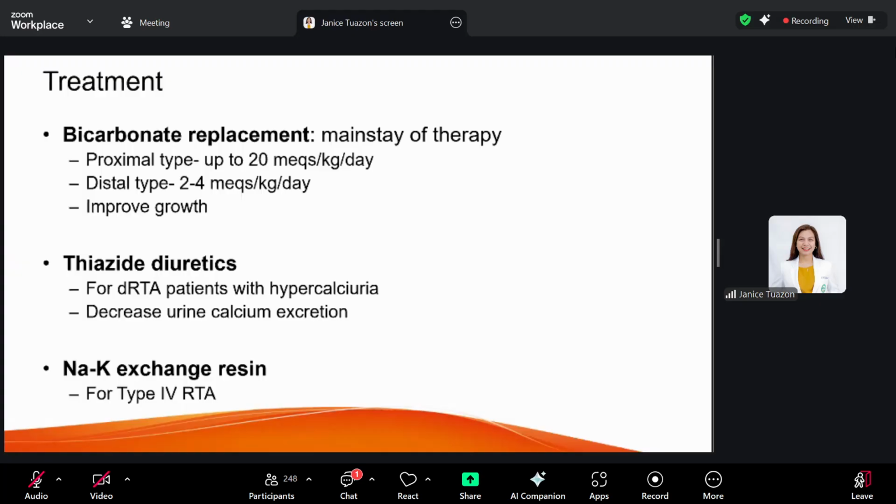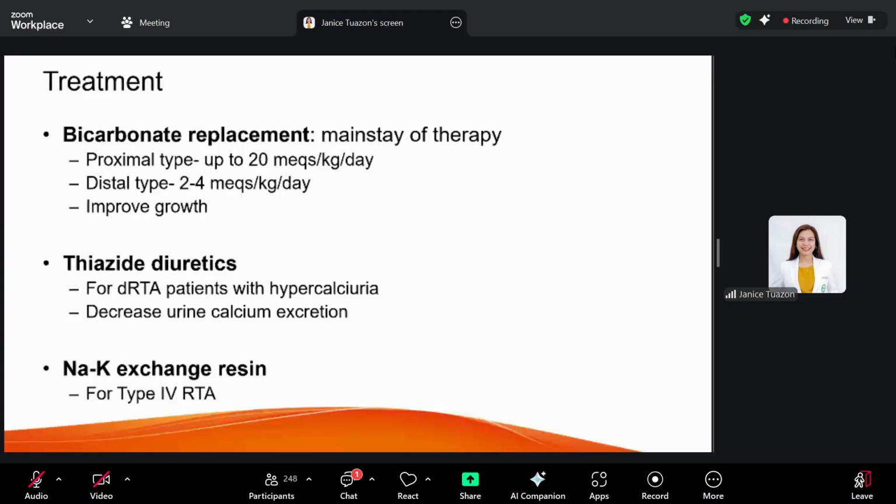And once you have addressed the acidosis in this patient, you will see improvement in growth. Now, thiazide diuretics, since patients may develop hypercalciuria and nephrocalcinosis, thiazide diuretics will help decrease urine calcium excretion. So this will help our patients with nephrocalcinosis.